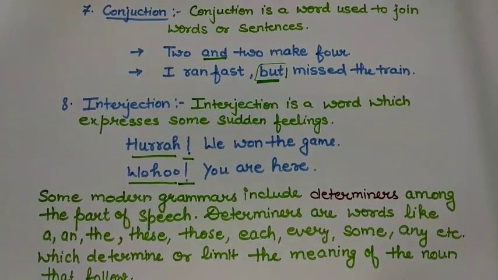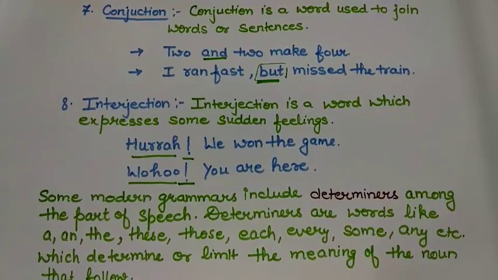Some modern grammars include determiners among the parts of speech also. Determiners are the words like a, an, the, these, those, each, every, some, any, etc. Actually, the words which determine or limit the meaning of the noun that follow.